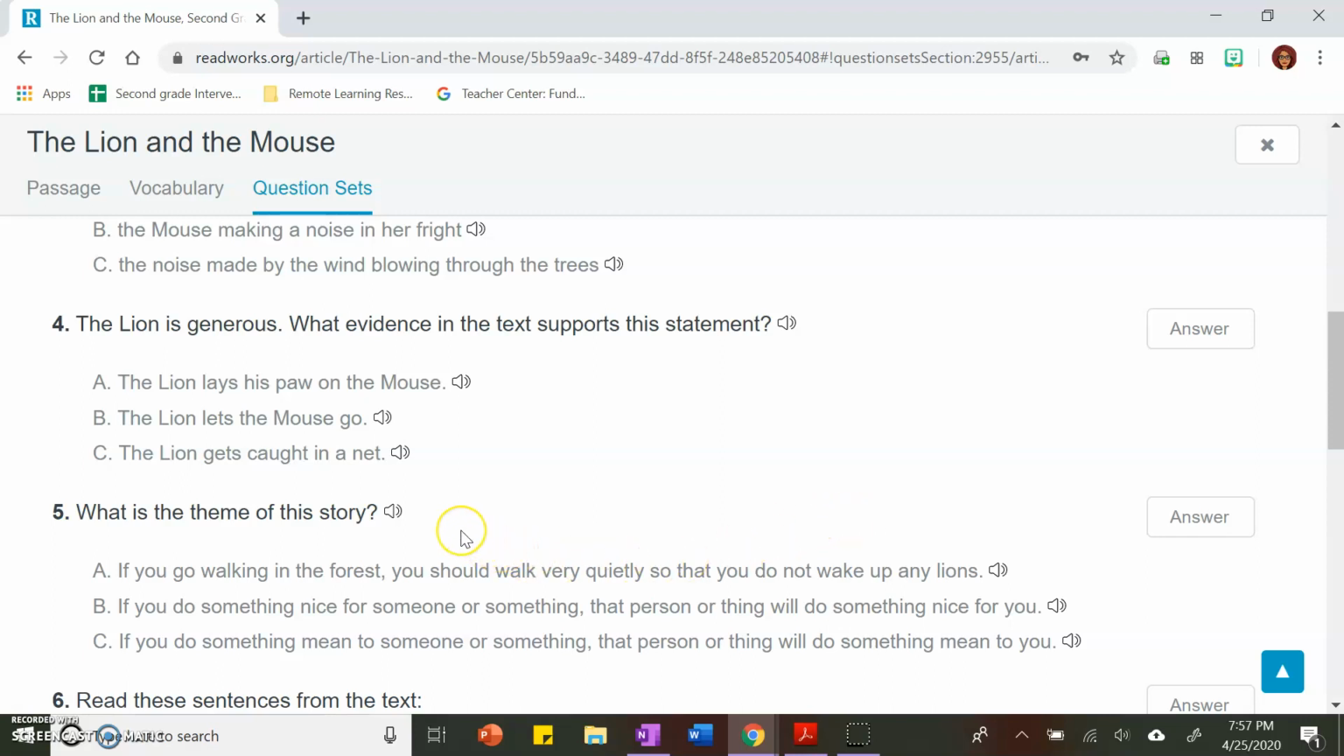Number 5. What is the theme of this story? The theme is like the lesson or the moral. So think about what we could have learned from this story that we can use in our own lives.